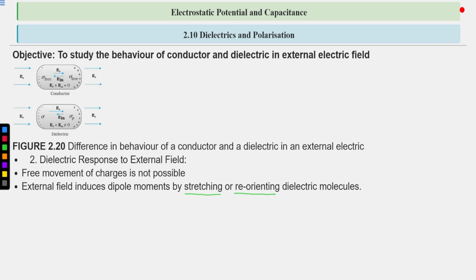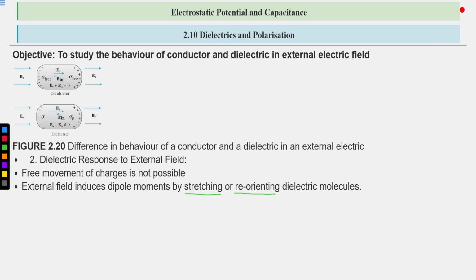So what does the external field do to the molecules of the dielectric? If the positive charges and negative charges inside the molecule are not distinguishable, meaning they are at the same place, there is no net dipole moment of the molecules.